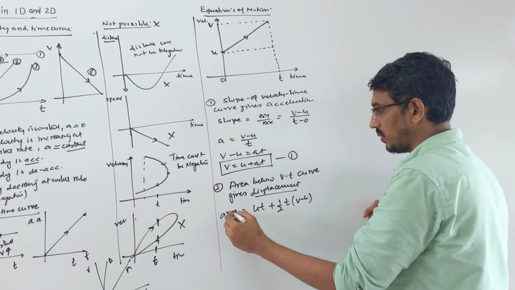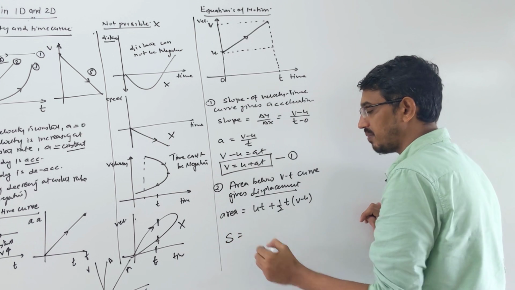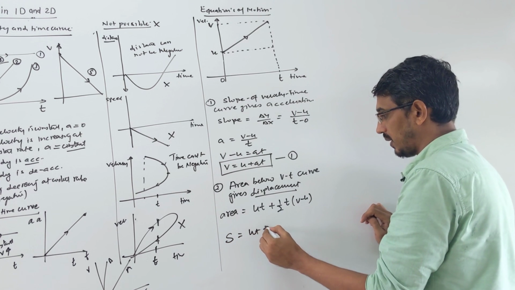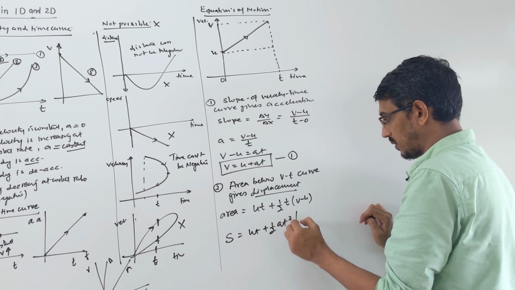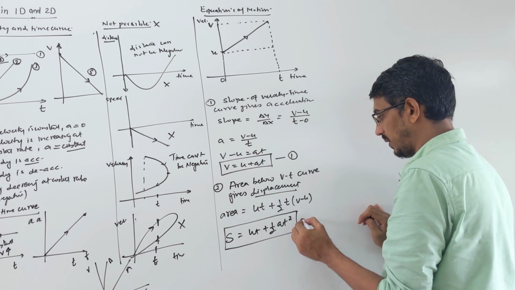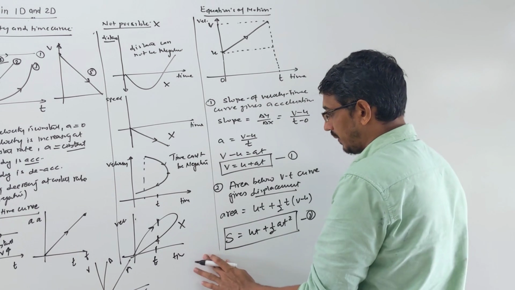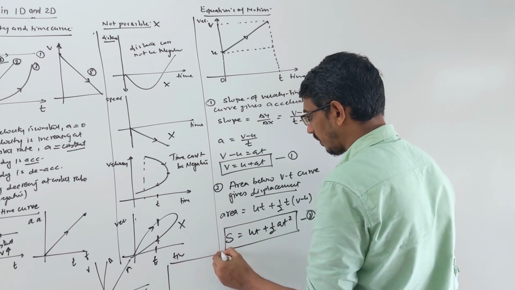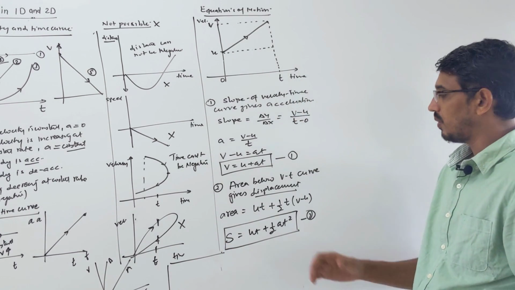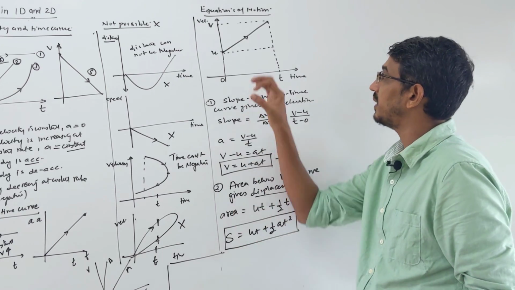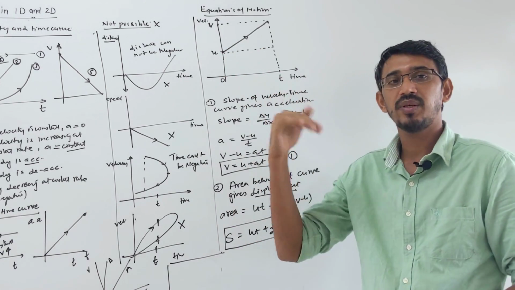That's at. So area, which is called displacement, is simply written as ut plus half at square. That's your second equation of motion. Correct? Yes. Okay. So no problem. How did we find the second equation of motion? By writing that the velocity and time curve is given, then the area below the curve.